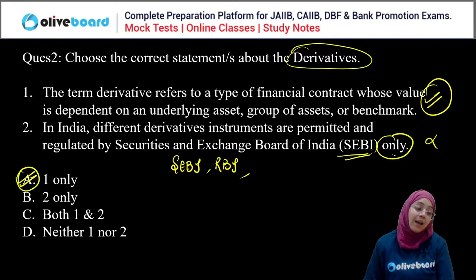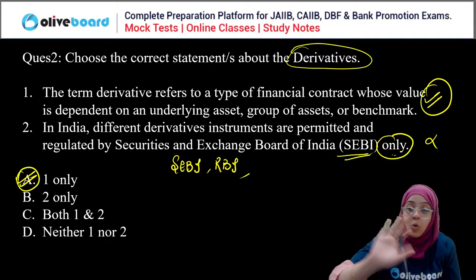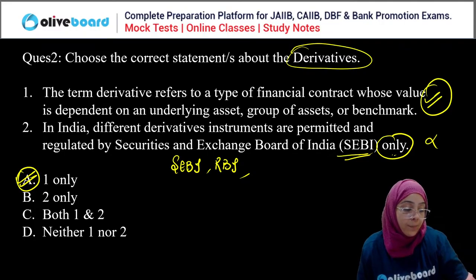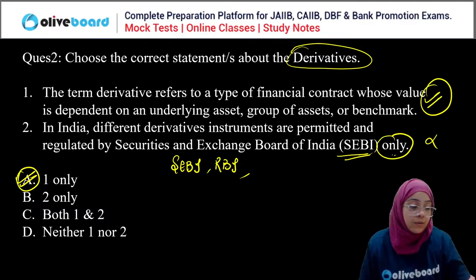So A is the correct answer here, right? So no, not both are the right statement. A is the right statement here, everyone. Okay, cool. Can we move to the next question? Can we move to the next question, everyone?